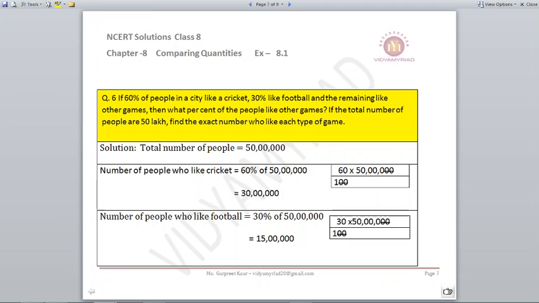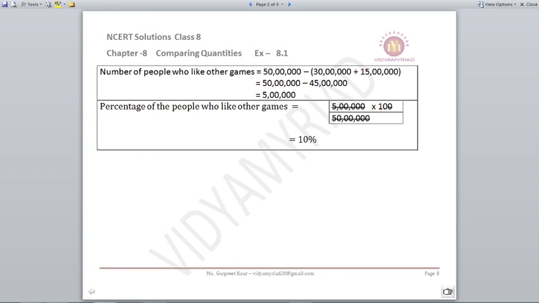We are also told that 30% like football. So 30 upon 100 multiplied by the total number of people, that is 50 lakhs. When we do that, we get 15 lakhs. Now, we want to find out how many people there are who like the other games. So what will that be? Total number will be 50 lakhs minus the number for cricket and the number for football. So it becomes 50 lakhs minus 45 lakhs, that gives you 5 lakhs.